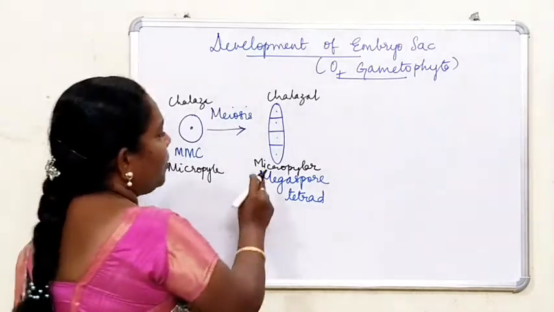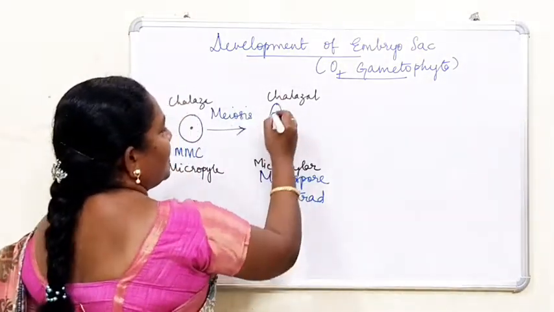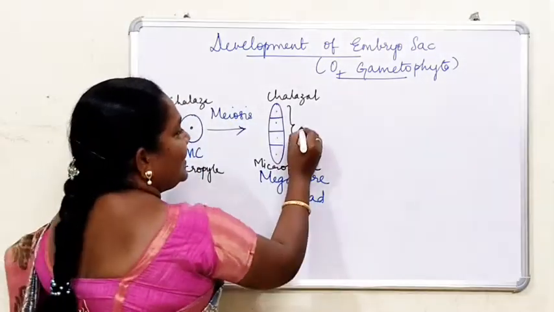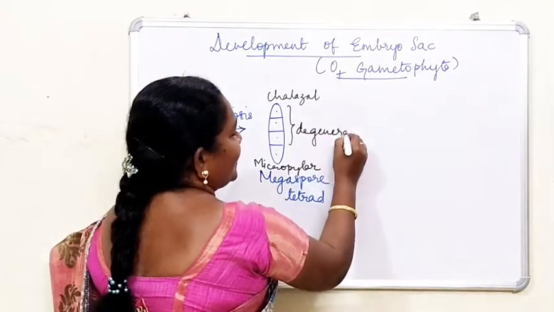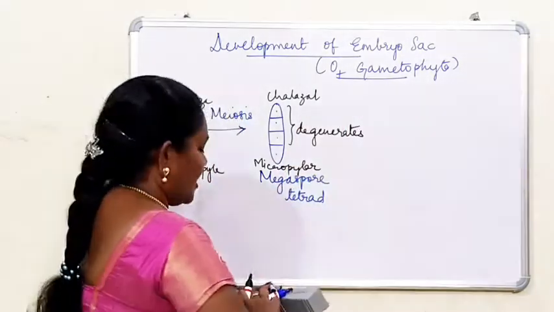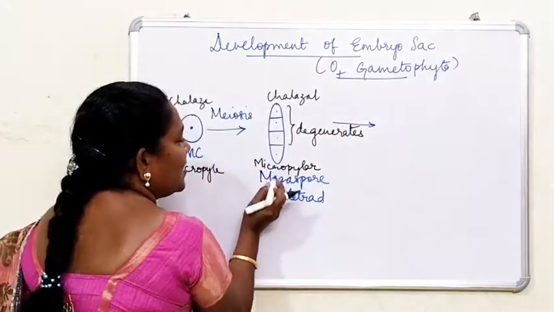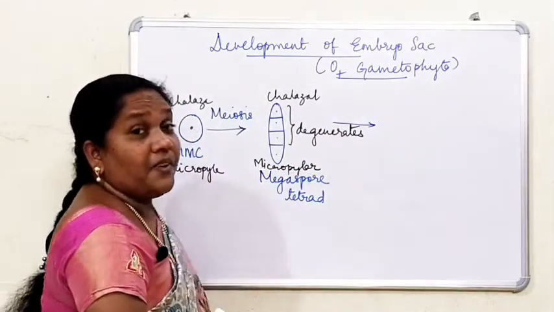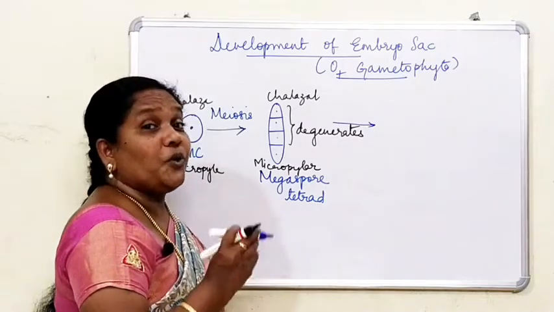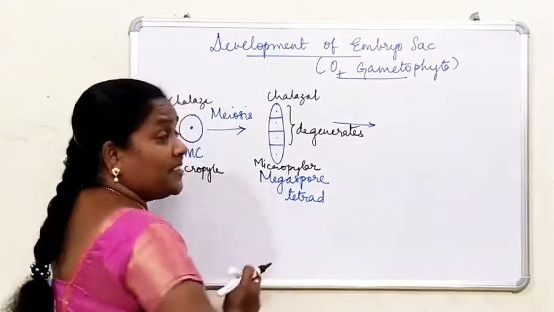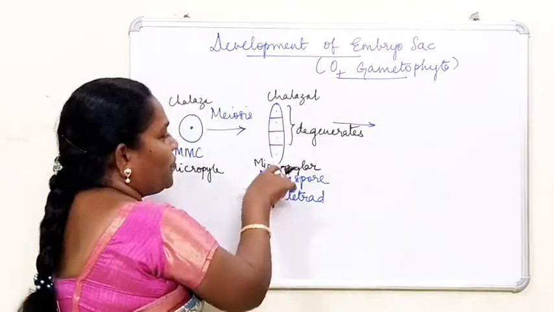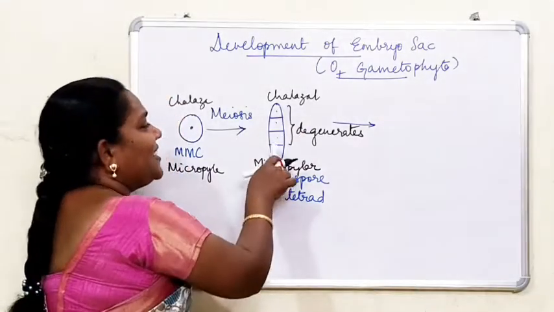Always, towards the chalazal end, these three cells degenerate. And when you look at this, only one cell will remain. That is the functional megaspore, or the surviving megaspore. So out of the 4 megaspores of the tetrad, 3 will degenerate.